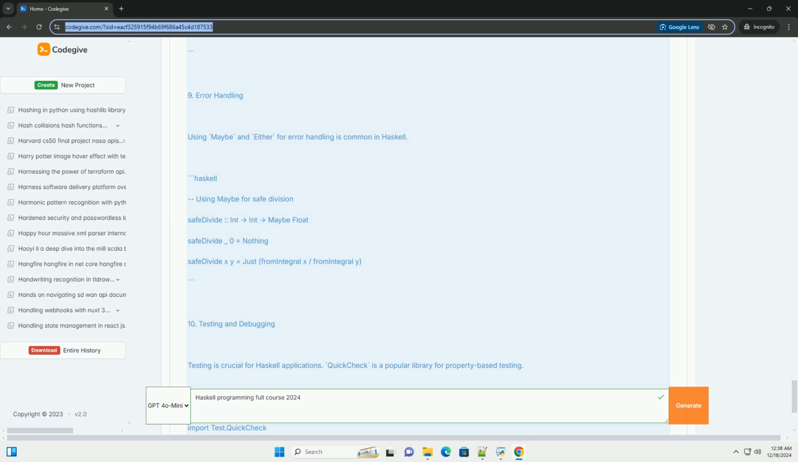10. Advanced topics. 10.1 Monads. Monads are a way to handle side effects in Haskell. The Maybe type is a common monad used for computations that might fail. safeDivide :: Int -> Int -> Maybe Float. safeDivide _ 0 = Nothing. safeDivide x y = Just (fromIntegral x / fromIntegral y).